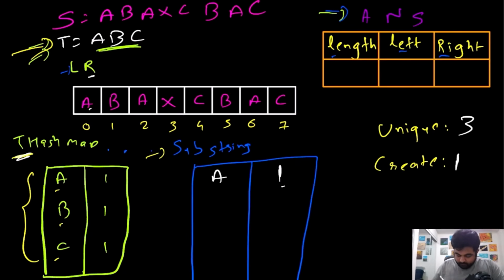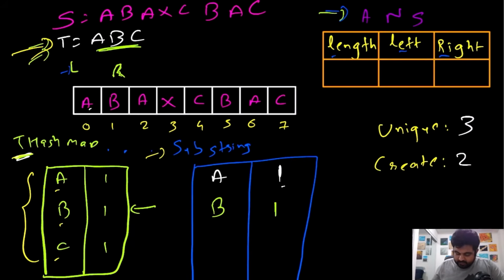Now our right pointer is going to the next element because we haven't satisfied our full condition. So now we identify that this value is actually b. So we add an entry over here inside our substring hash map, and we say that we have found one occurrence of b, and this one occurrence of b is already also required inside the given hash map as well. So we can note down that out of the 3 required, we have actually found 2 unique characters that are needed. We are good so far.